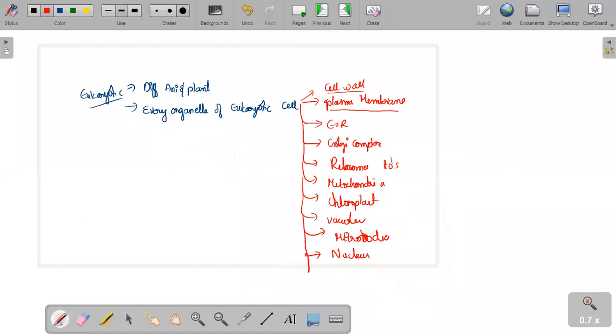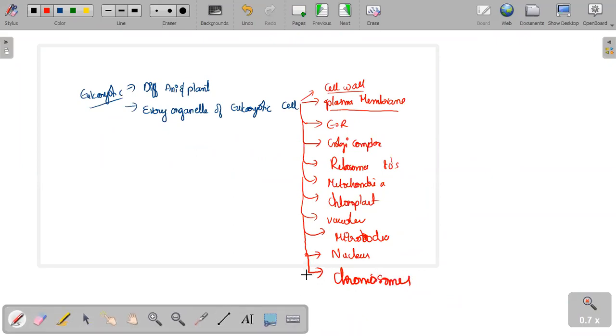We have to see about the nucleus. And after that nucleus, we have to see about the chromosomes also, and your favorite one, that is the lysosomes. So all this, from A to Z, each and every organelle we have to discuss, which we are going to start from tomorrow onwards.